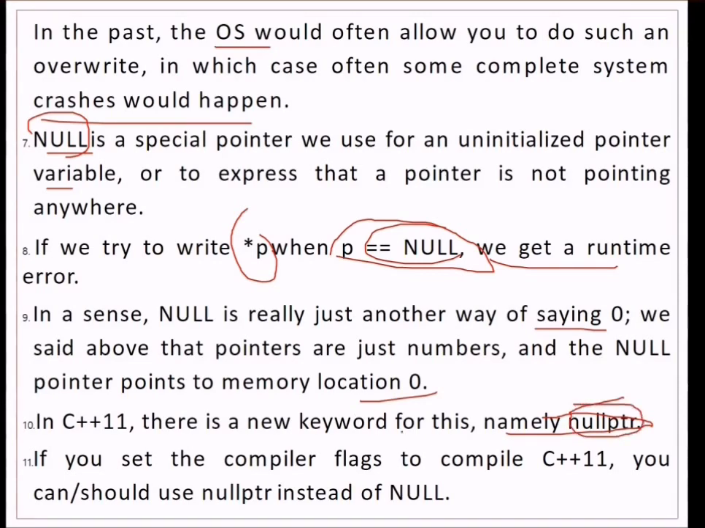For that, you can use nullptr. If you set the compiler flag to compile with C++11, you should use nullptr instead of null. Please be aware, don't use null, only use nullptr because we are way ahead of C++11. This is the more widely used version or specification of C++.